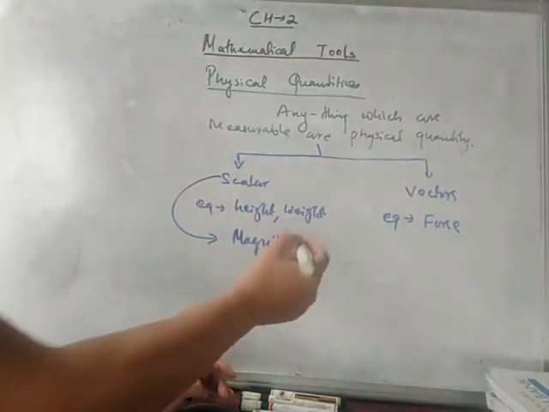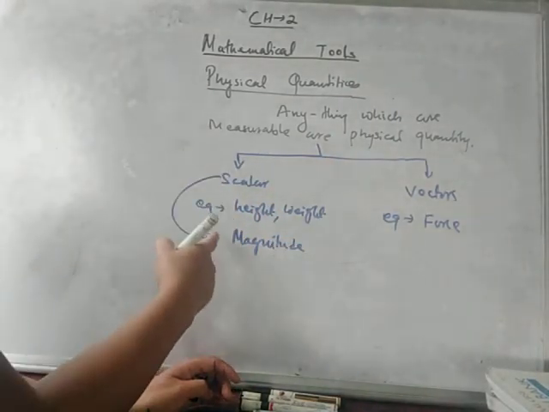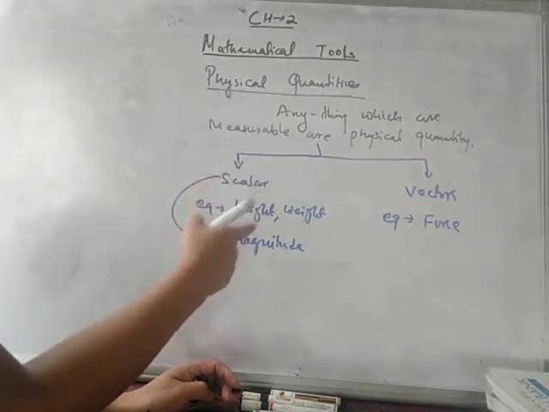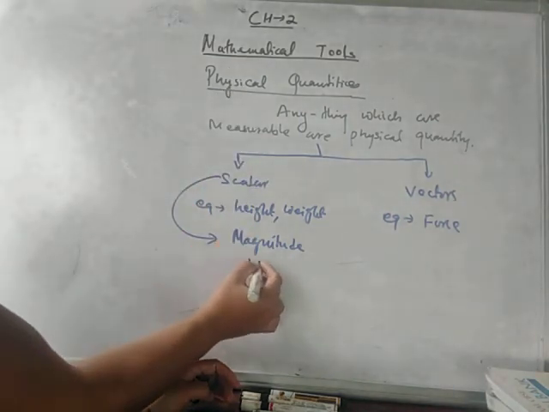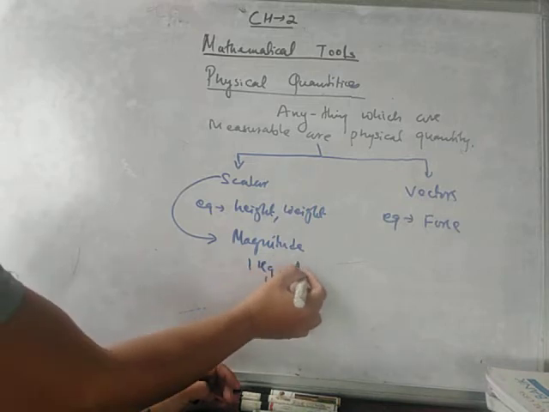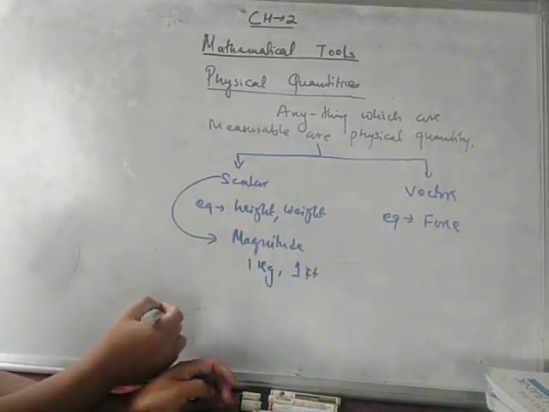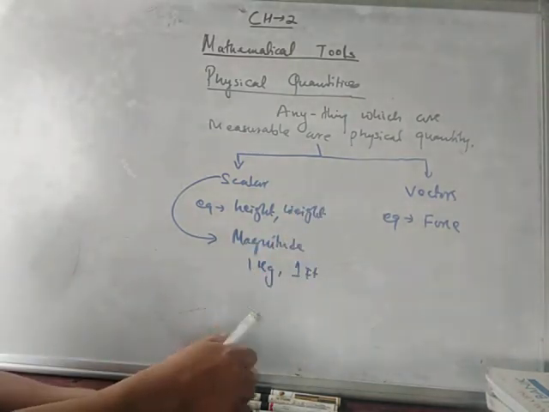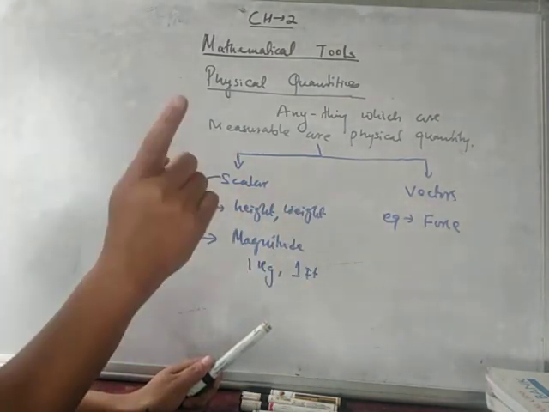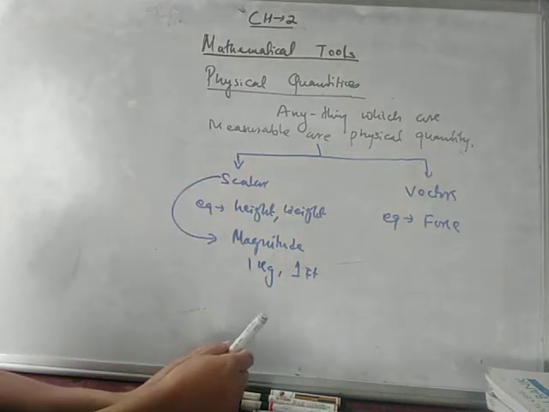So those are your scalar quantities. The physical quantity which has only magnitude, like 1 kg, 1 feet. Clear? Vector quantities are those quantities which have magnitude as well as direction.